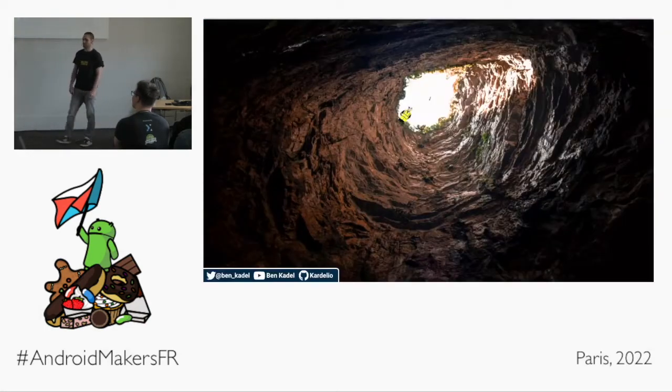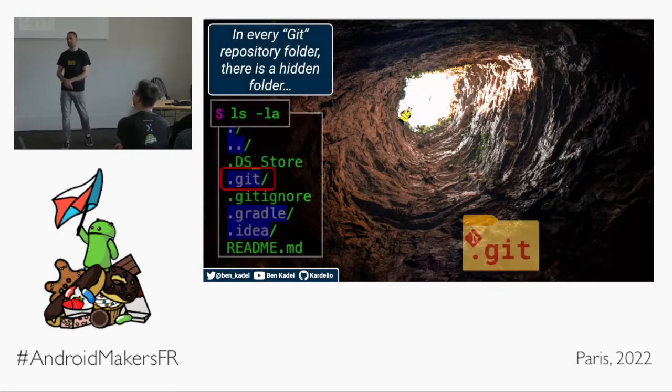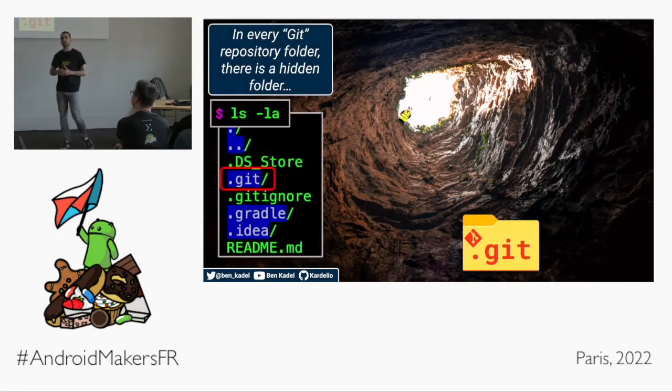This is the entrance to the .git folder. The .git cave. Lean over the edge, but be careful, don't fall in. It's a deep, dark chasm. Every project that uses Git has one of these hidden .git folders within it. It's how it makes the whole Git system work.